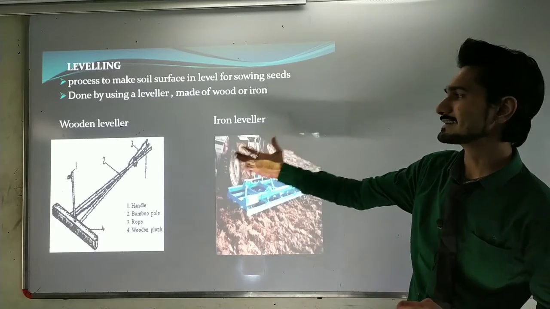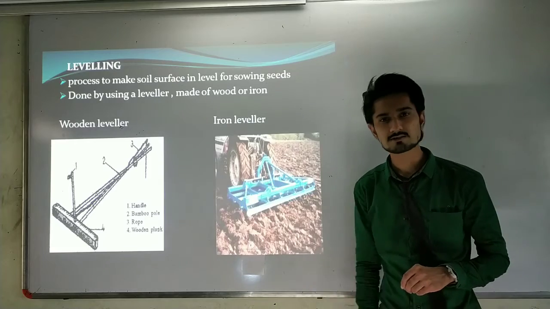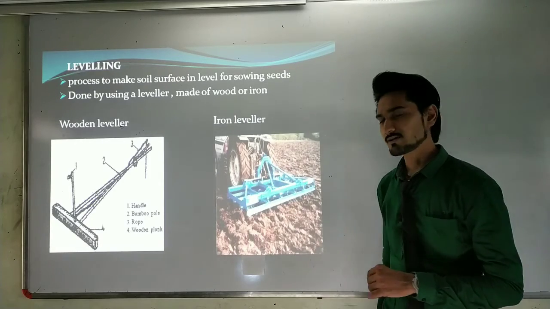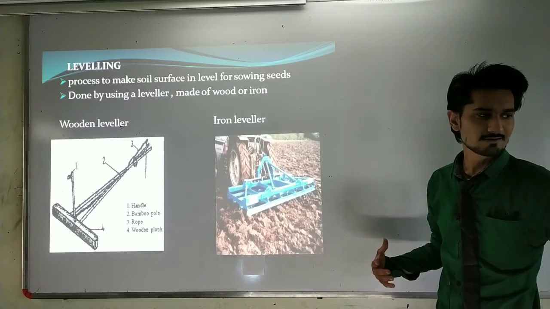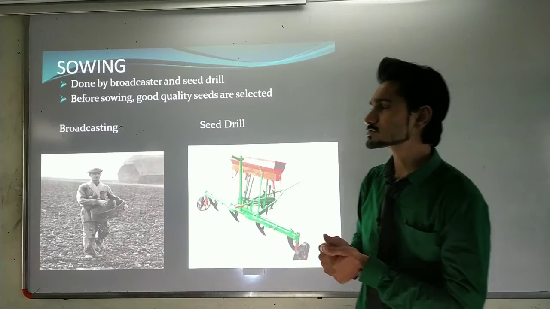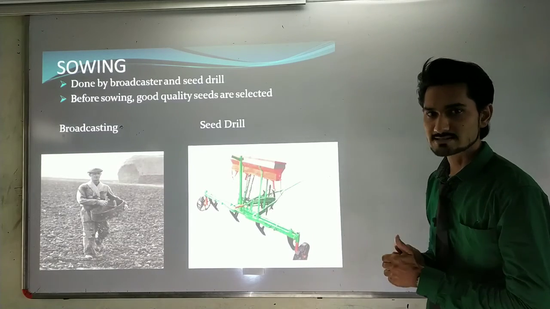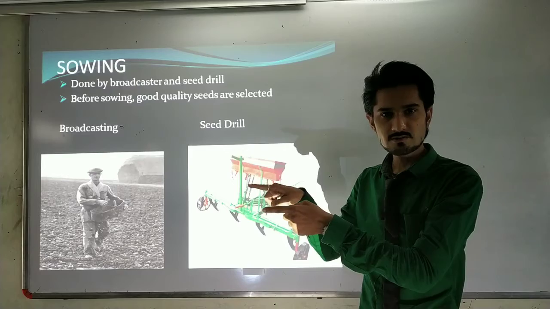So for that we can use a leveler made of wood, or a leveler made of iron. Okay, now let us take the next point, that will be sowing. It will be the second point in the agricultural practices. First is the preparation of soil.